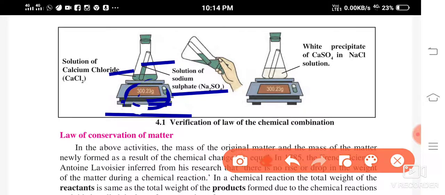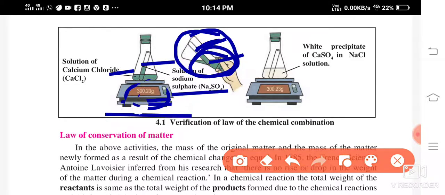300.23, yes, grams. Now then what did you do? You tilted the conical flask. You tilted the test tube in the conical flask. And then what happened? The solution of sodium sulfate from this test tube entered and got mixed with this calcium chloride solution, and the reaction took place between them. Yes. Then what happened? The white precipitate of calcium sulfate in sodium chloride solution formed, right?